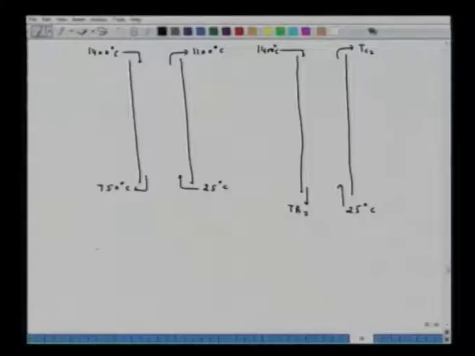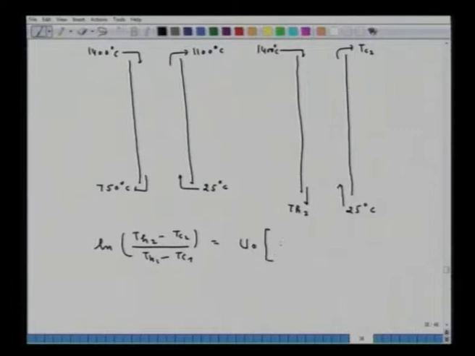For the first one, the equation which was there is ln (TH2 minus TC2) upon (TH1 minus TC1), that is equal to U0 into [1 upon MH CPH plus 1 upon MC CPC] into 2 pi R0 into L.